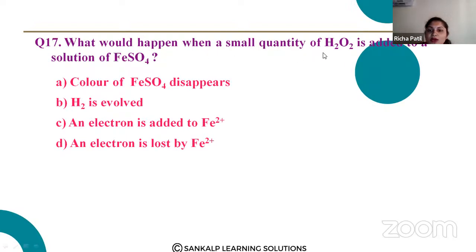What would happen when a small quantity of H2O2 is added to a solution of FeSO4?